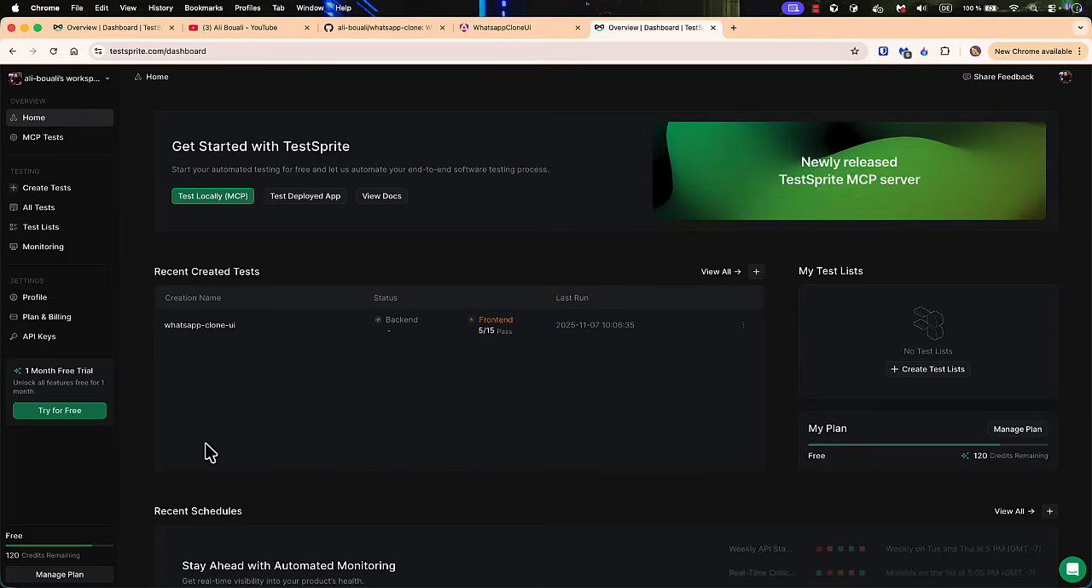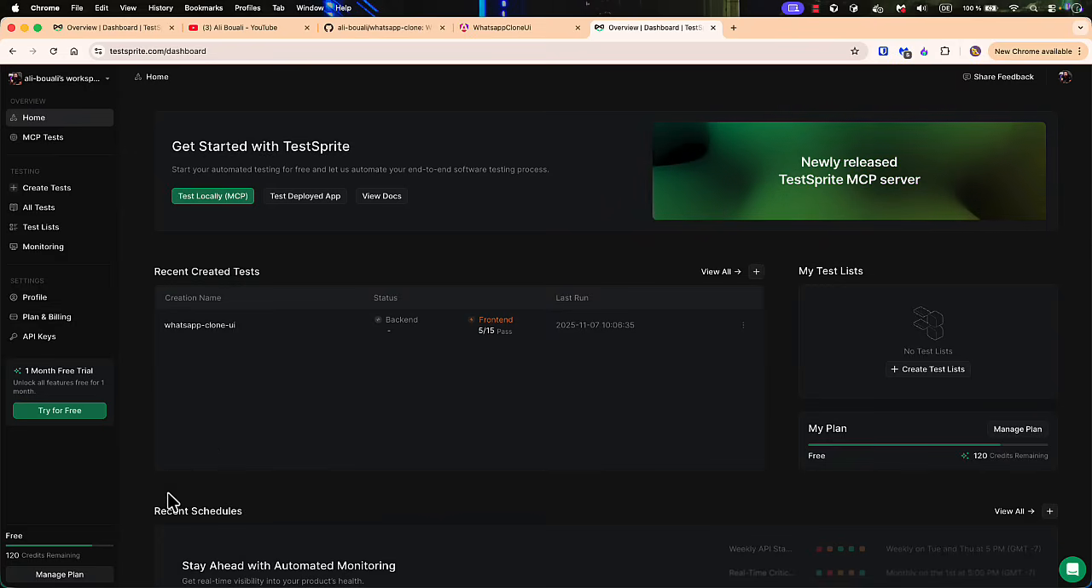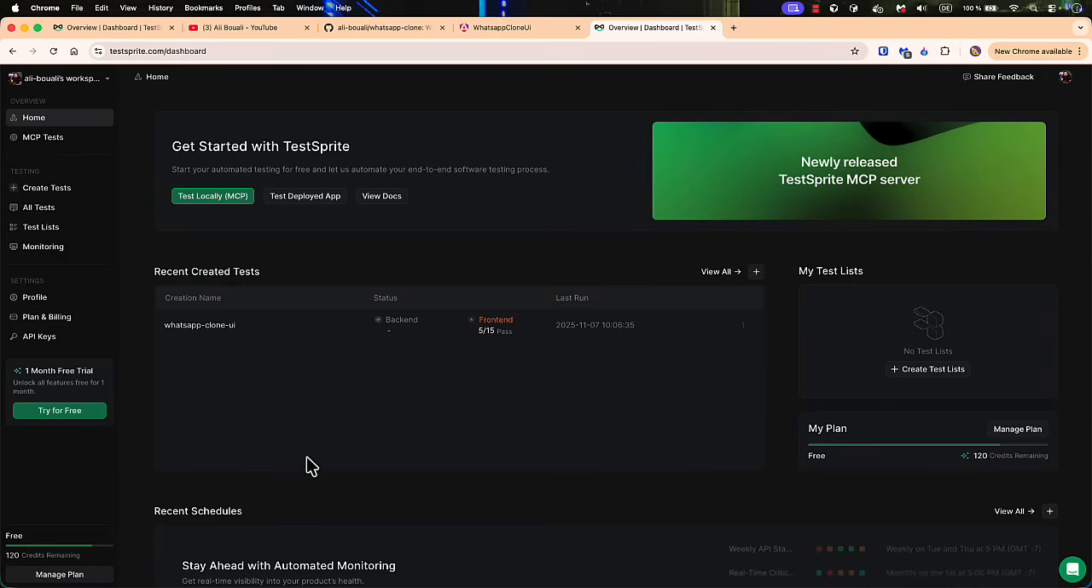By default, when you first sign in or sign up or create your account on TestSprite, you get 150 credits for free. All right, and I think this should be sufficient just to try it out and play with it. Then you can decide whether you want to continue with it or not. But from a personal experience, I think you will like the tool very much.